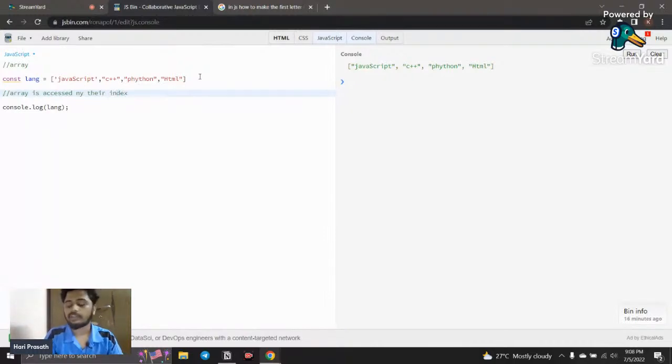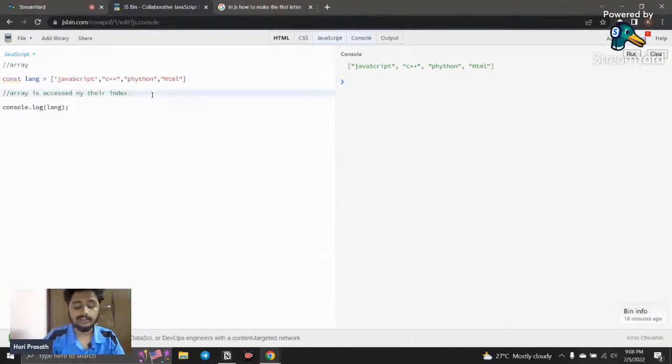Okay, so by their indexes. So what is meant by index? An index is the space where a value is present. A nice example is an egg tray. We have 12 egg cells and we put an egg in each cell. That cell is called the index, and the egg is called the value.